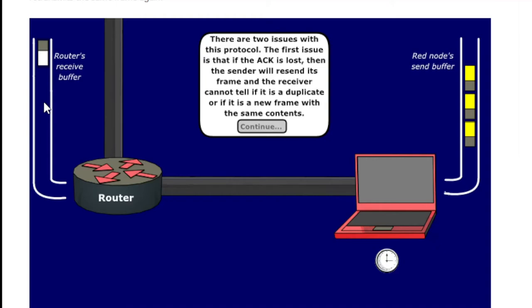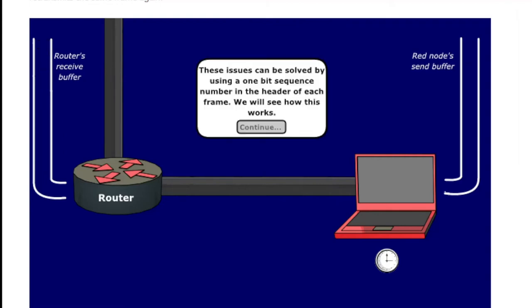But in this process, there is one problem. If somehow the ACK is lost, there is no acknowledgement due to network problem, but the receiver got the frame, then what will happen? The sender will again send the same frame, right? That means there is a chance of duplicate frames at the receiver side. So to avoid the problem, we can have sequence numbers with the frames. So let's find out the process.